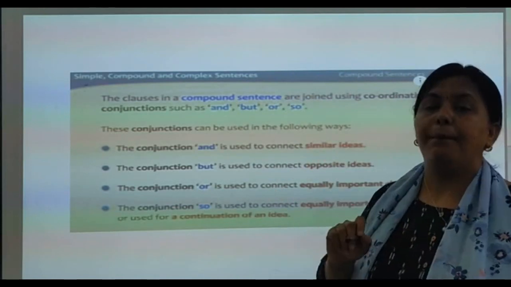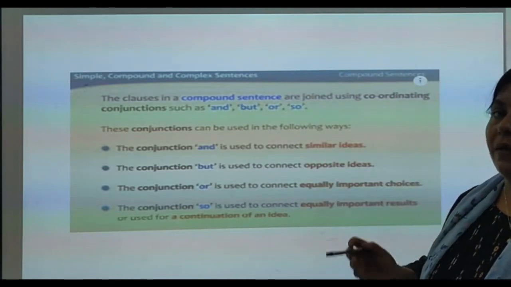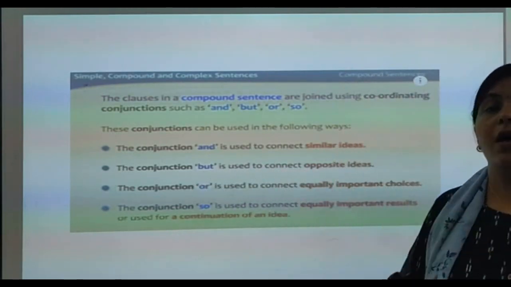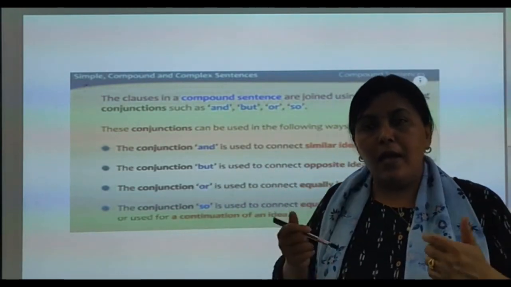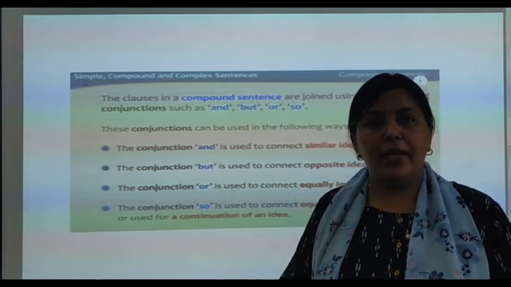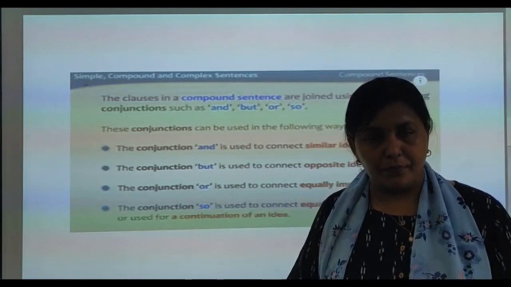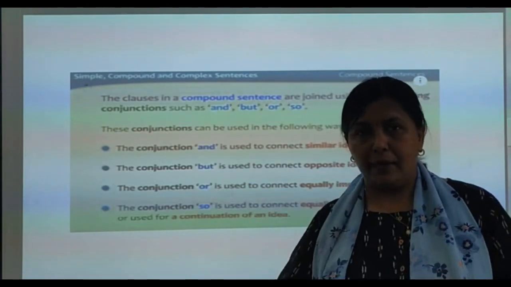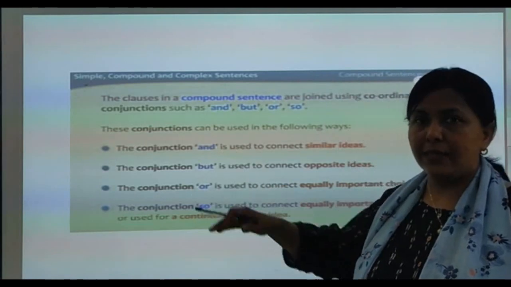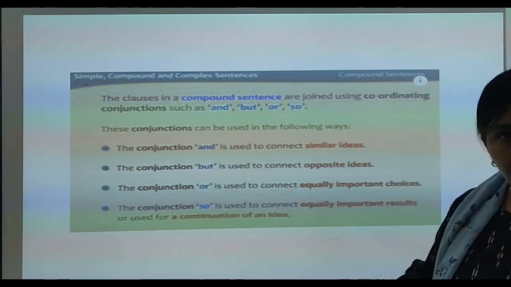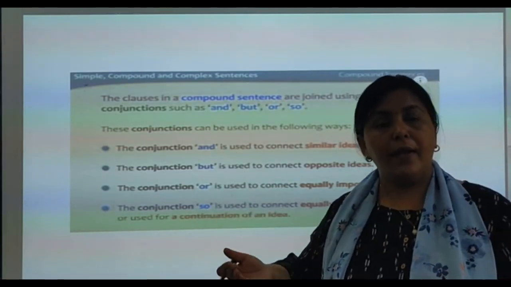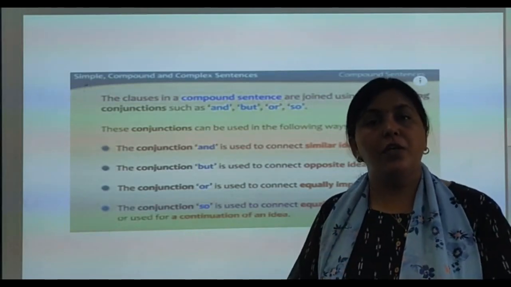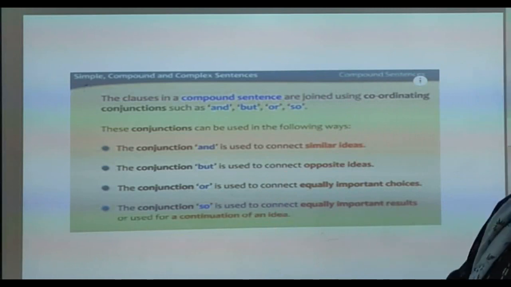Then comes but. But is used for opposite ideas. The conjunction but is used for opposite things. I like tea, but I don't like coffee. Understood? I like tea, but I don't like coffee. As in the previous example, I have a map, but I can't find the stall. These are opposite thoughts. Then it would be but.